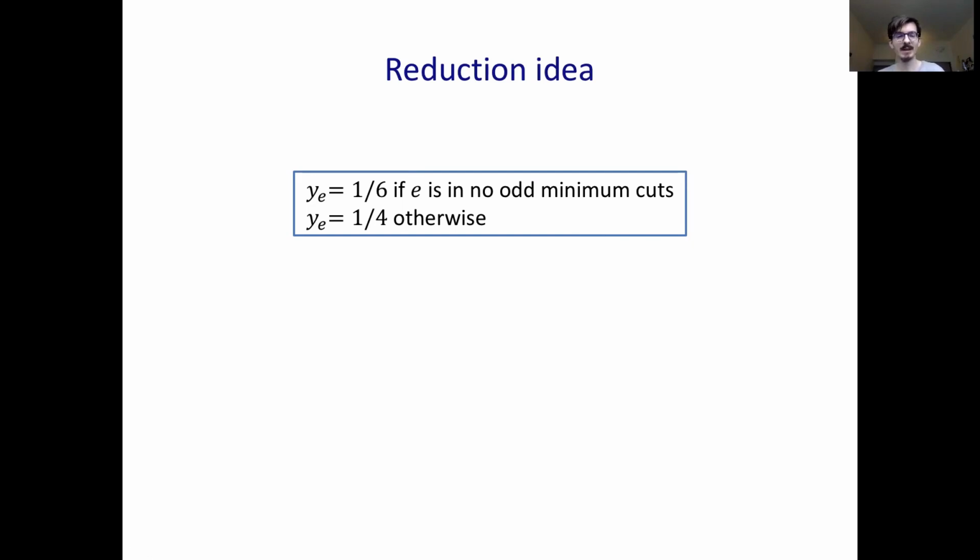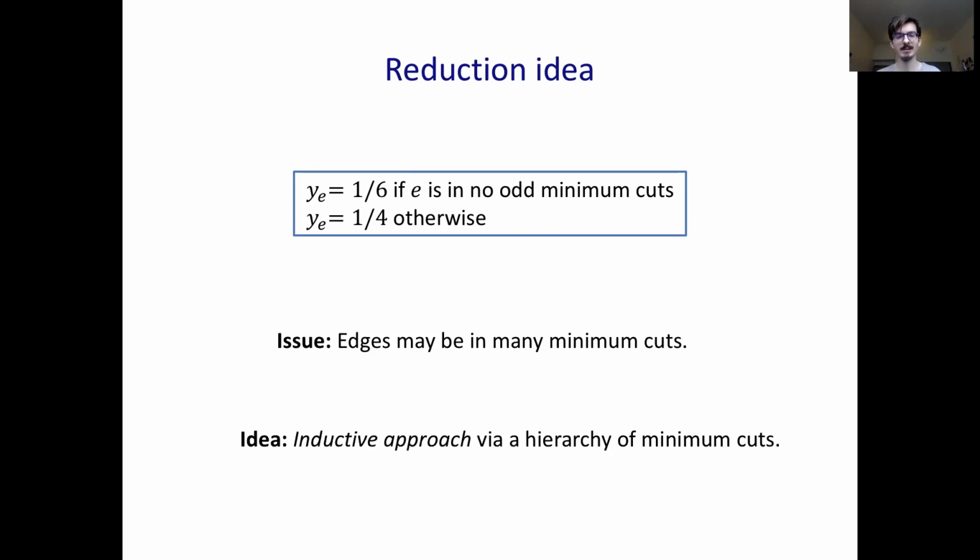However, this fails because some edges may be in many, many minimum cuts. And these edges in many minimum cuts may be the expensive ones. Remember I said we have to gain on every edge in the support graph. And the solution to this, which I'll explain in a lot more detail, is to use an inductive approach by building a hierarchy of minimum cuts. Okay.